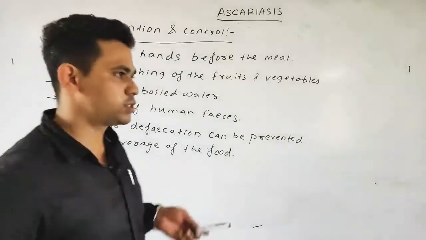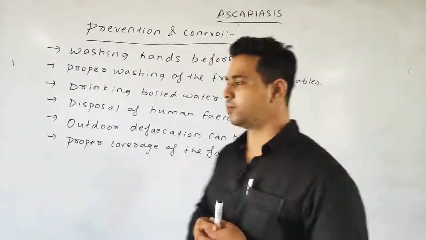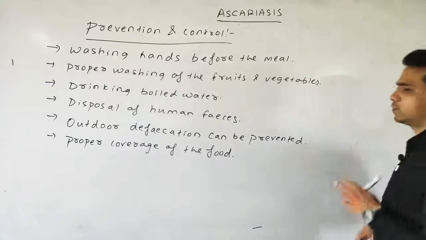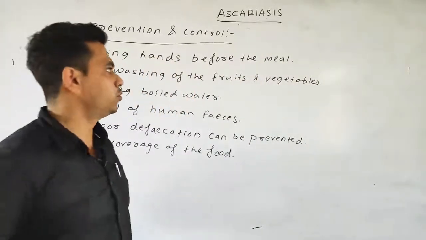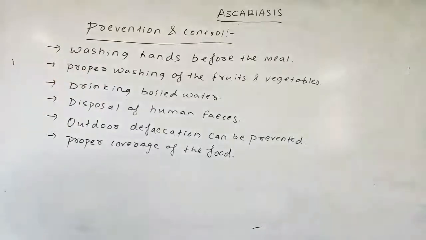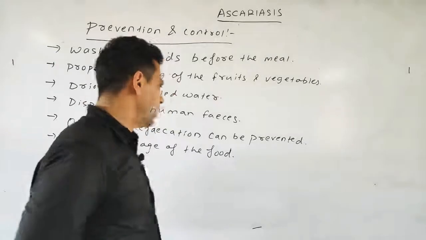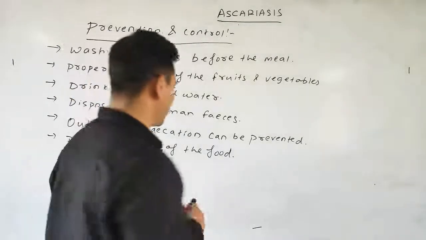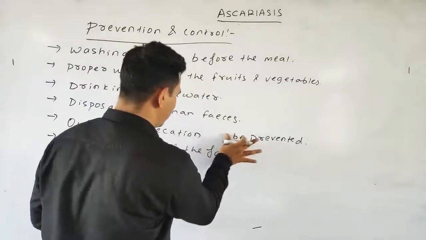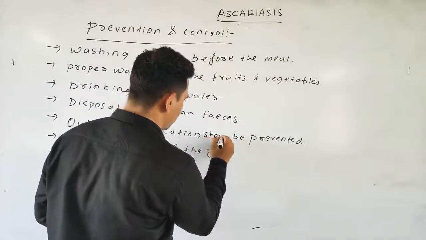First is obvious, that is you should wash your hand before the meal. Then proper washing of the fruits and vegetables. Drinking obviously the boiled water, so that we can prevent the contamination of the water. Disposal of the human feces, or we can say the human fecal matter. Then the outdoor defecation should be prevented.